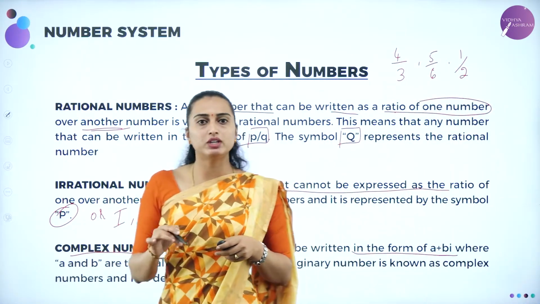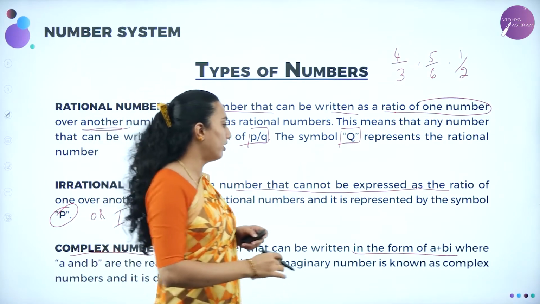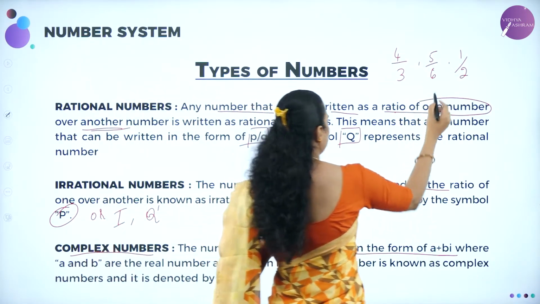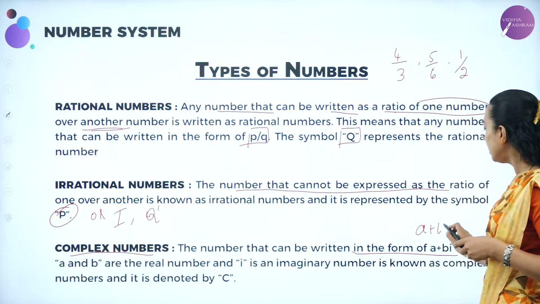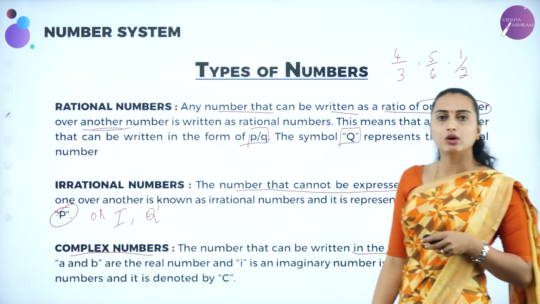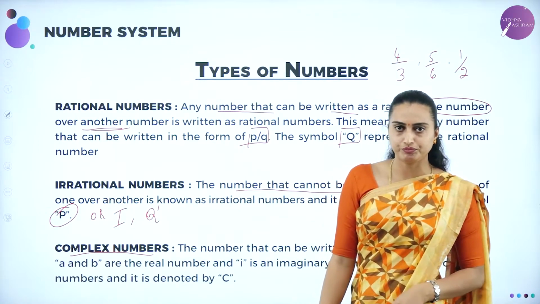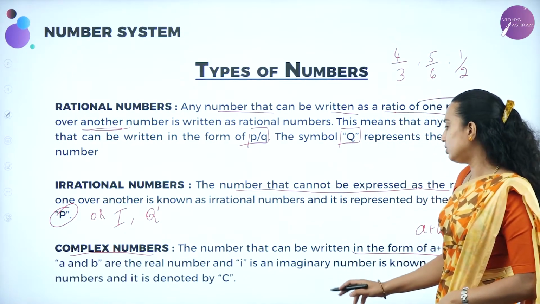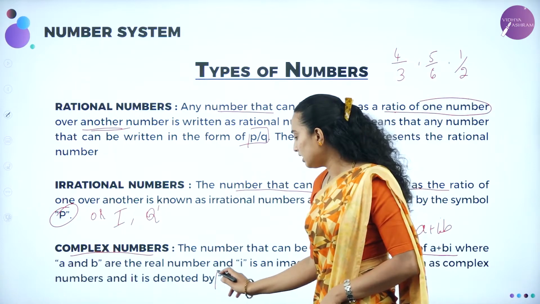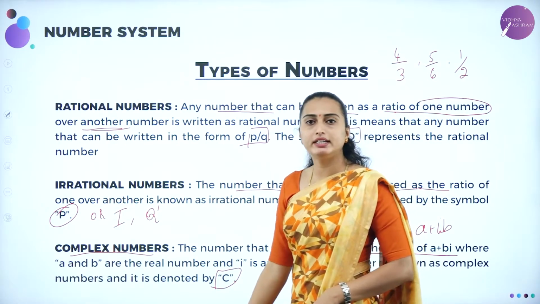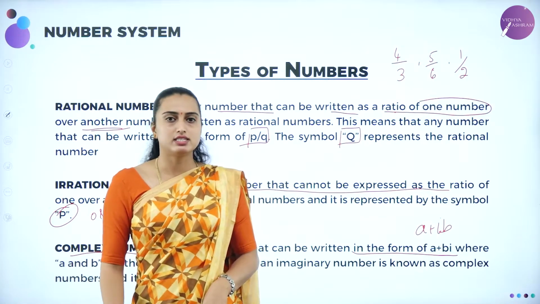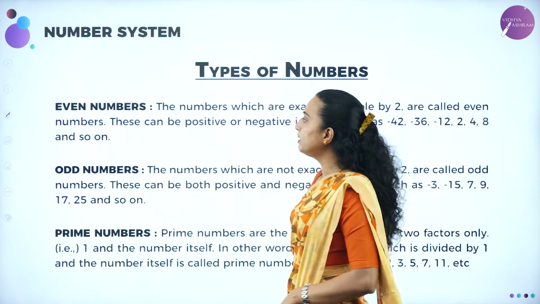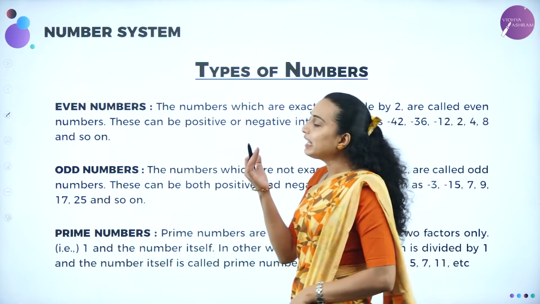That is going to be known as the complex number, which is in the form of A plus BI, or you can write it as A plus IB. I already told you I means root of -1. Understood? So this is denoted by the capital letter C. Complex numbers are denoted by capital letter C. Understood? Next we'll be moving on to the even numbers.